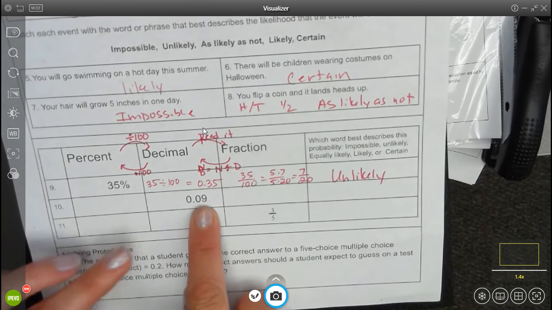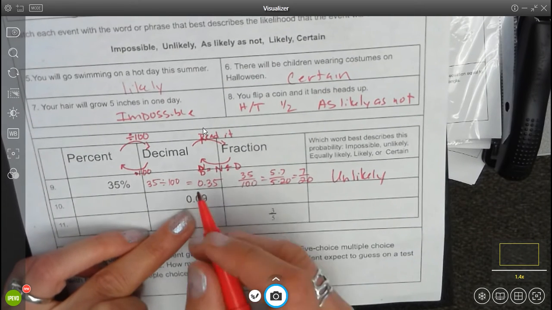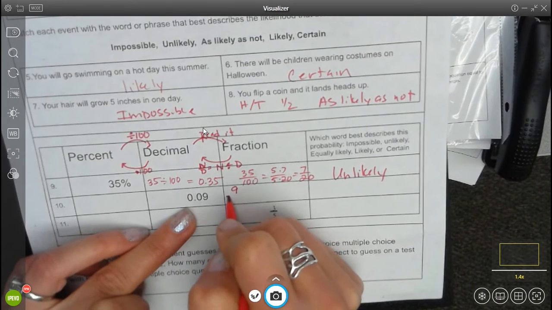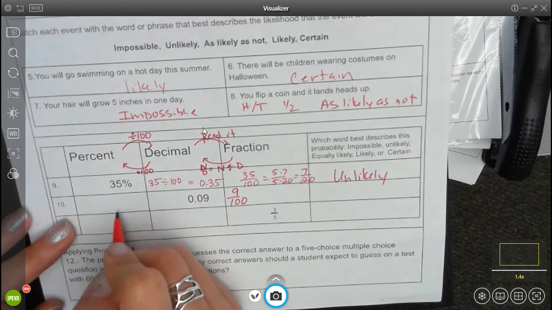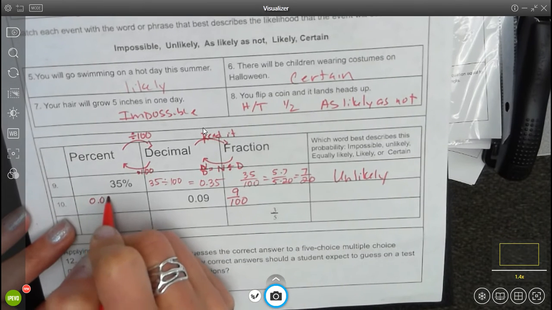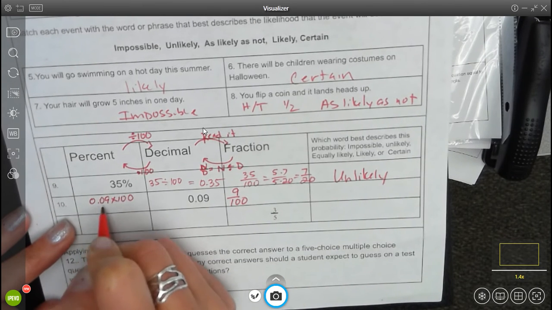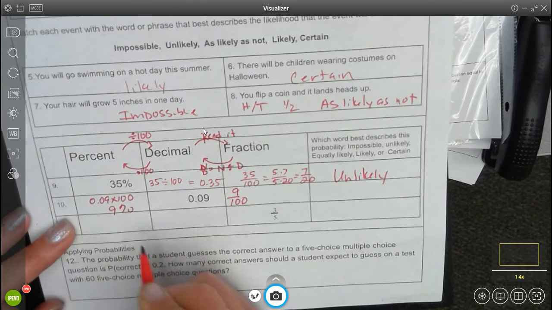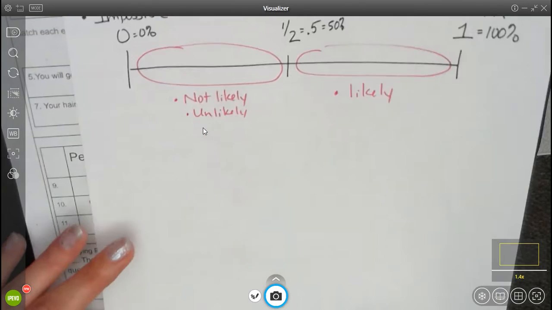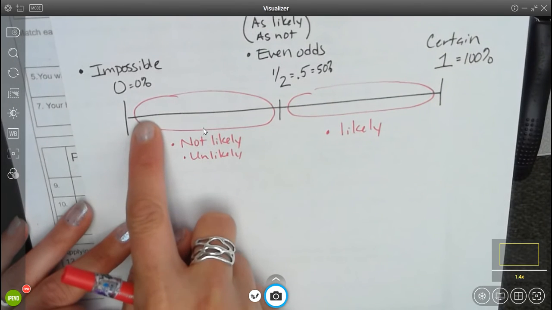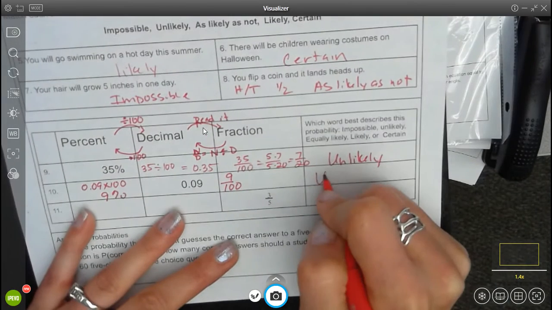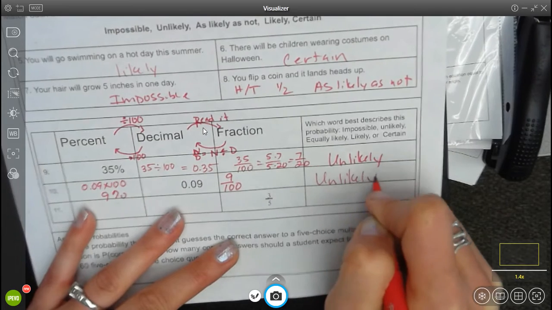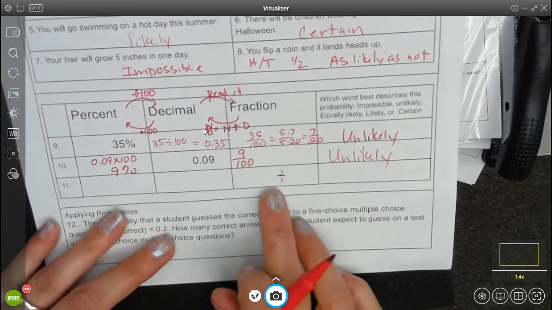Okay, how I would do this one is I would write it as I read it. So that's 9 hundredths, which is not reducible. To go back the other way, this is now a multiplication problem by 100. Percents are per every 100, so that would be 9%. So 9 out of 100 would be way down here. It would be, again, unlikely. Not impossible, but not likely.